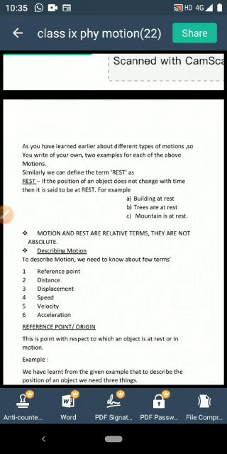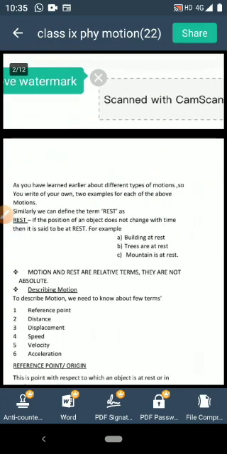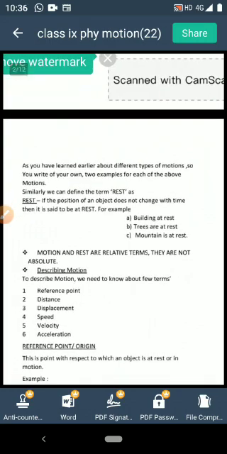rest. But if you see some object outside like a tree, with respect to the tree, the bus as well as you are changing position. So with respect to the tree, you are in motion. So an object can be at rest or can be in motion at the same time. So motion and rest are relative terms, they are not absolute. Understood? Here in this chapter we are going to discuss about motion in detail.